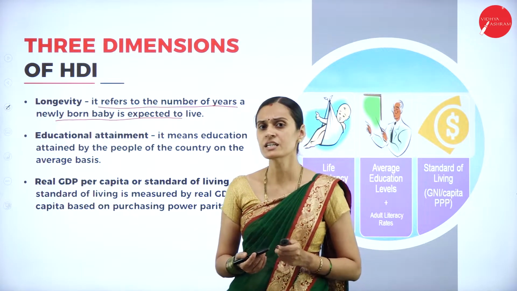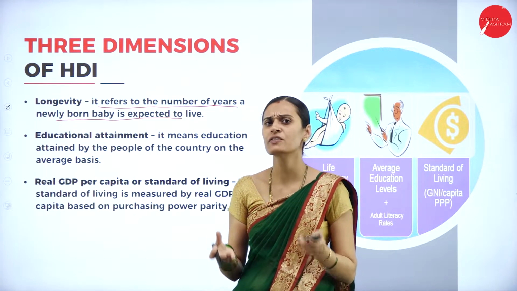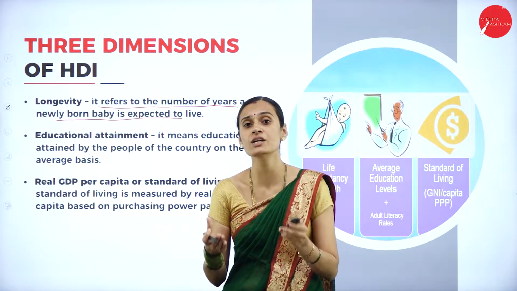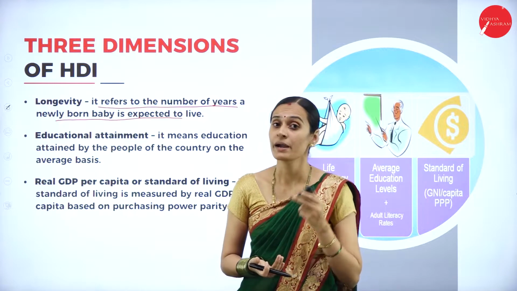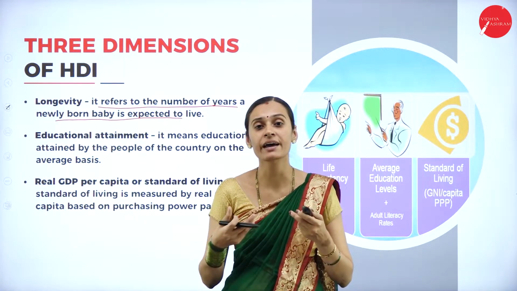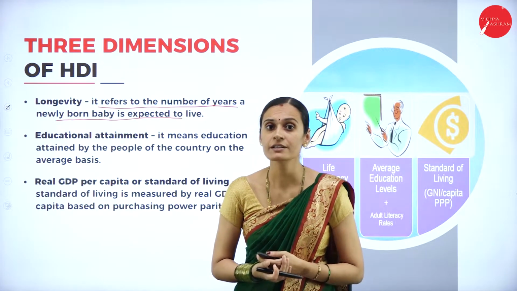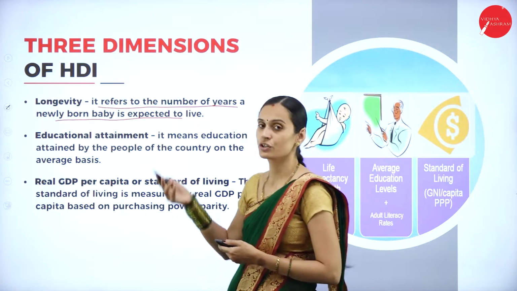You can consider that it majorly focuses on providing health facilities, because health is a basic necessity of human beings. By providing health infrastructure or health facilities, life expectancy rates improve. This is the first dimension, called longevity.